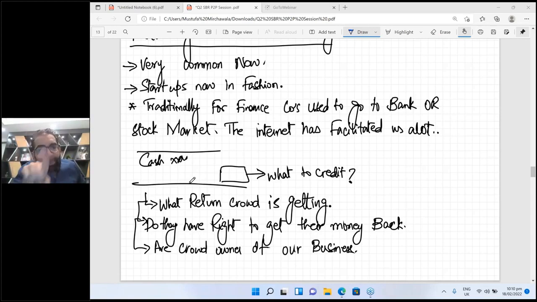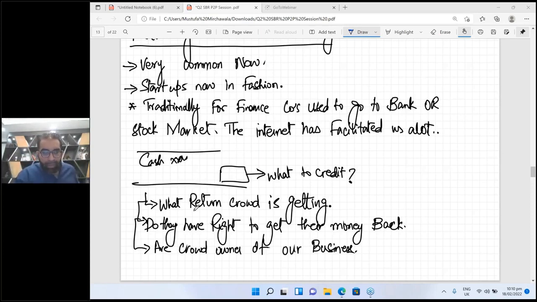The first thing is liability, the second thing is equity, and the third thing you can credit is income. Cash debit, and on the credit side, three things: the first is loan, liability; the second is equity; and the third is income, right? Now, depending on the case, you have to decide the treatment.